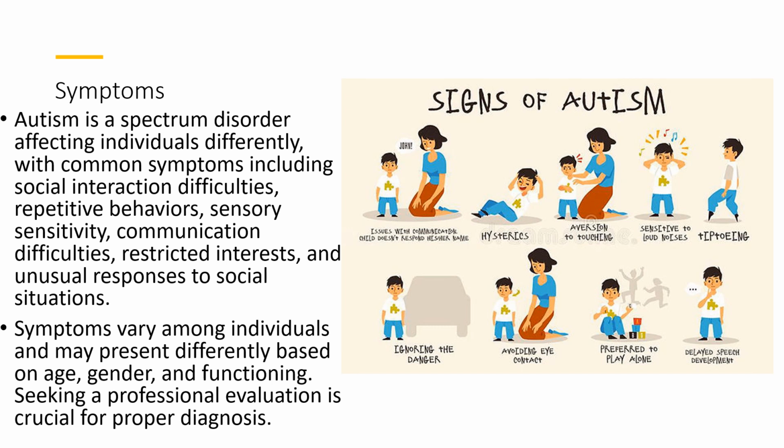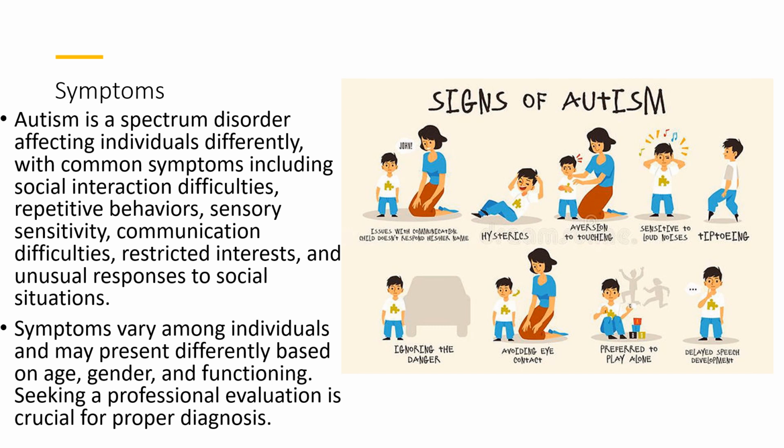Fourth is difficulty with communication. Individuals with autism may have difficulty with verbal and nonverbal communication, such as difficulty in understanding sarcasm or irony, or difficulty using gestures or facial expressions to convey meaning. Fifth is restricted interests. Individuals with autism may have intense interests in specific topics or activities and may struggle with changes in routine or unexpected events. Six is unusual responses to social situations.